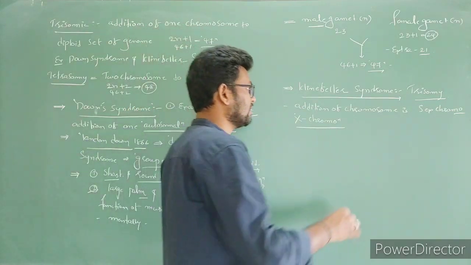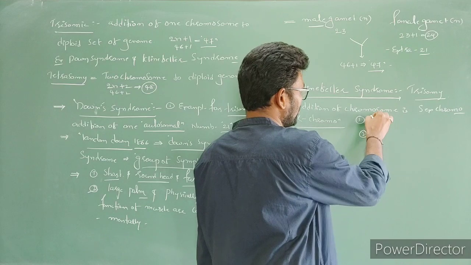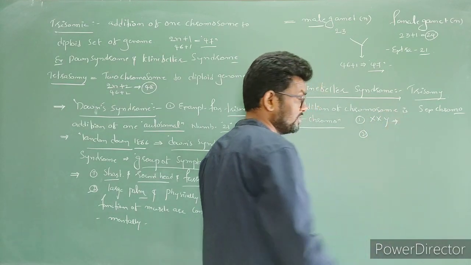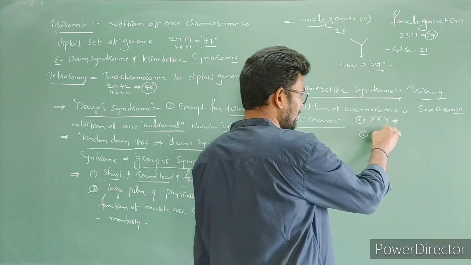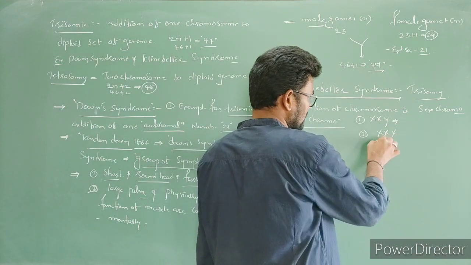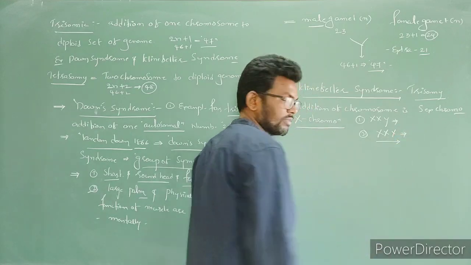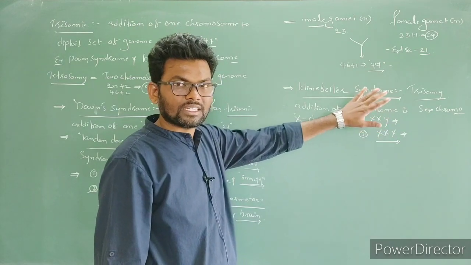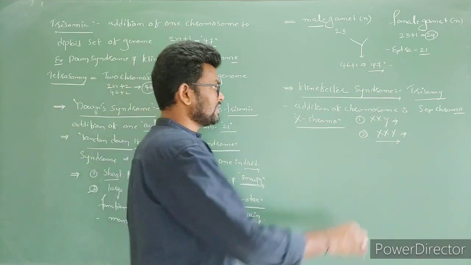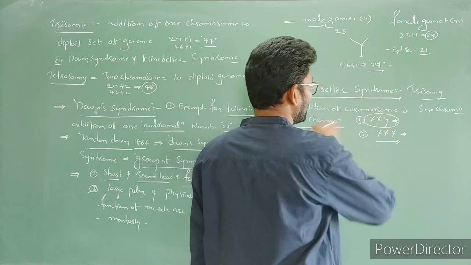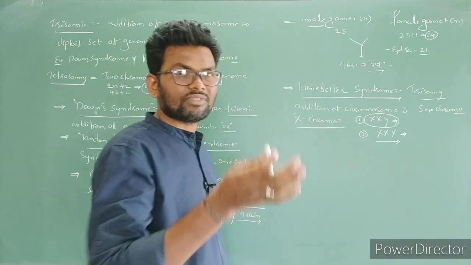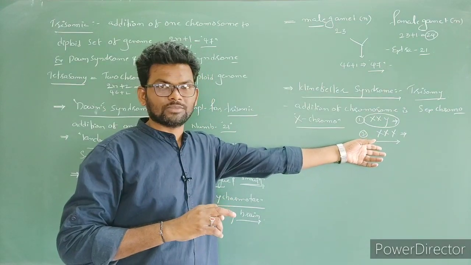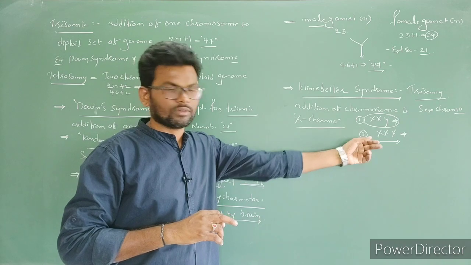In such a case, what happens? There is a chance of formation of XXY in one individual, or in the case of a female, XXX. So these conditions are formed. Generally in these two cases, males as well as females are sterile. Especially this type of condition we can notice in males. In females, out of 1000, only one female suffers from this type of XXX chromosome, called a super female. Okay.